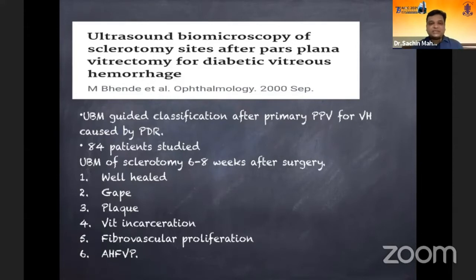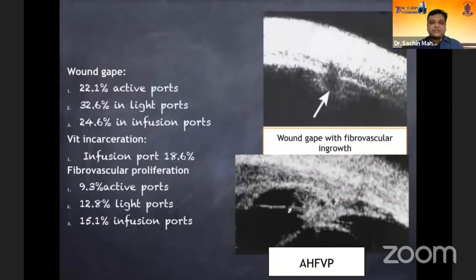A gape, plaque, or vitreous incarceration, whether there's a fibrovascular proliferation at the site of sclerotomy, and intraocular proliferation was also seen. So all these will tell us the prognosis of the case, why there is a recurrent vitreous hemorrhage, and how we manage these cases.